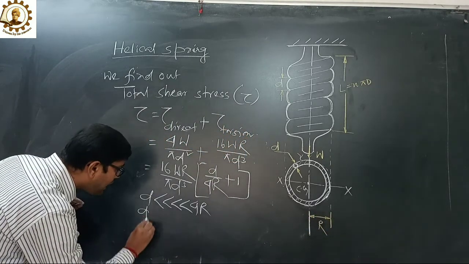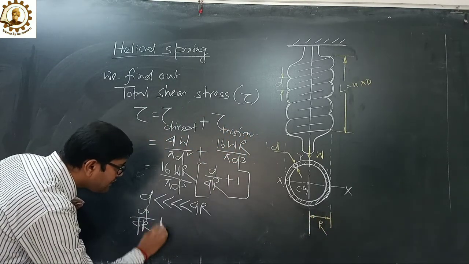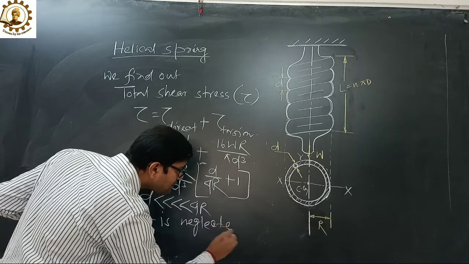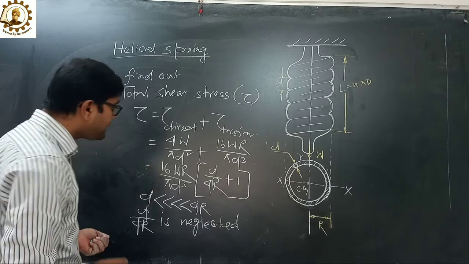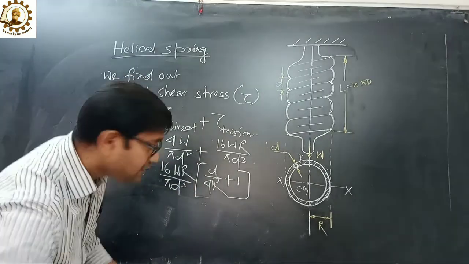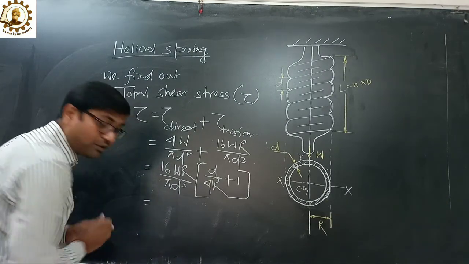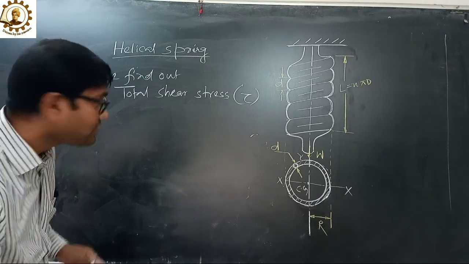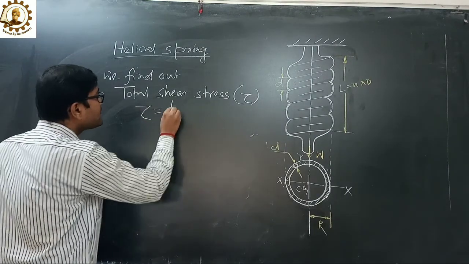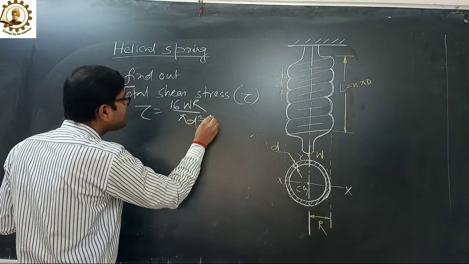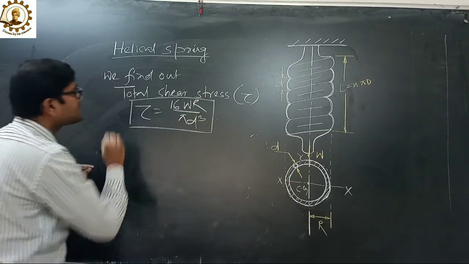So d upon 4R is neglected. So we can write the total shear stress tau equals 16 WR upon pi d cube. This is the total shear stress.